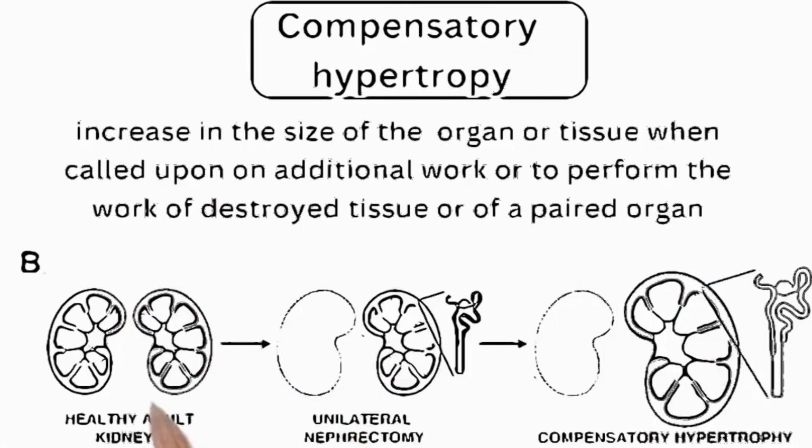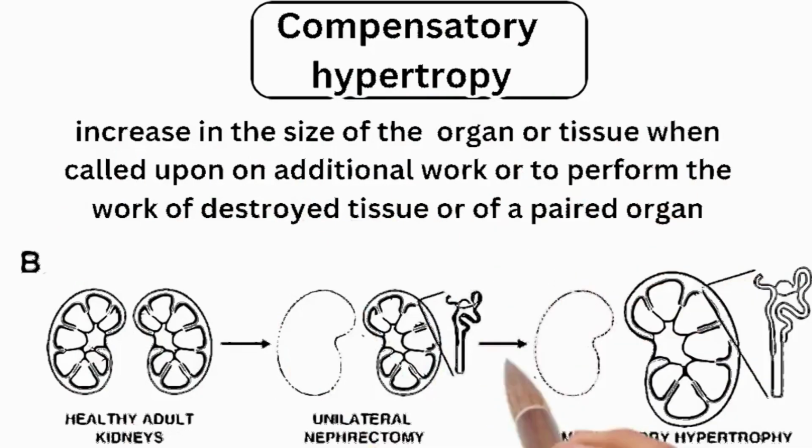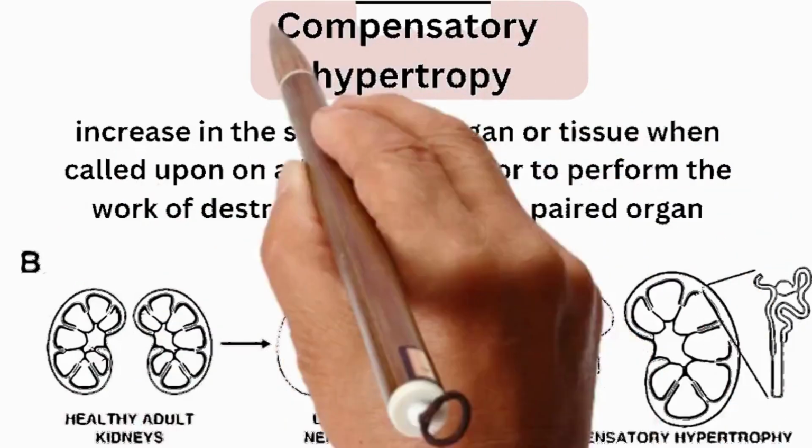Compensatory hypertrophy: an increase in the size of the organ or tissue when called upon to do additional work or to perform the work of destroyed tissue of a paired organ.